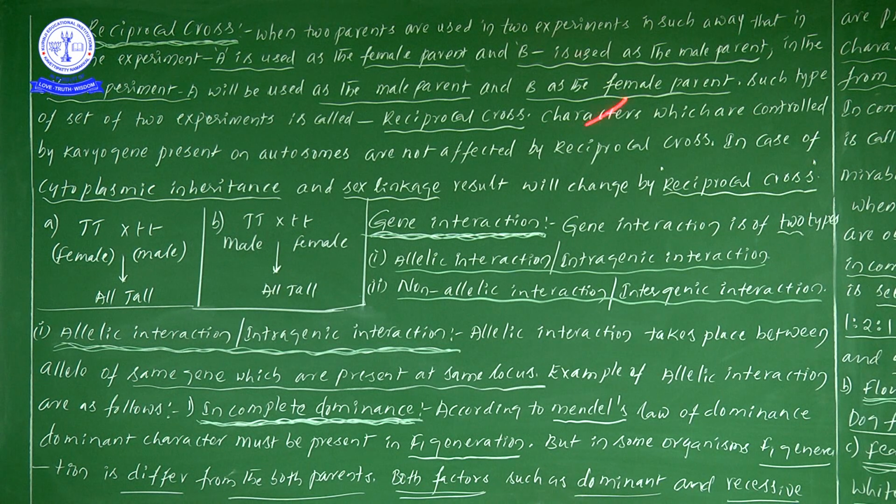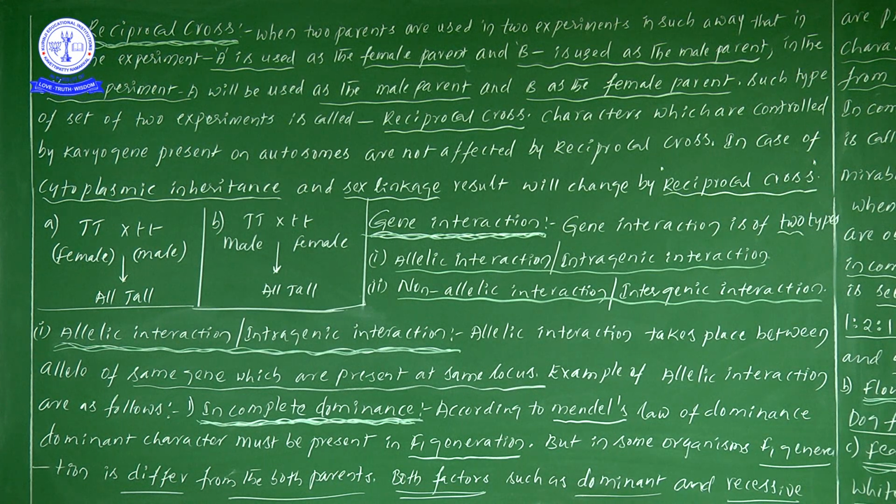Such characters will definitely not be affected in a reciprocal cross. But in case of cytoplasmic inheritance and sex linkage, results will change by the reciprocal cross. Except for reproductive systems, the remaining cells are somatic or vegetative cells, so there definitely no problem will be there.